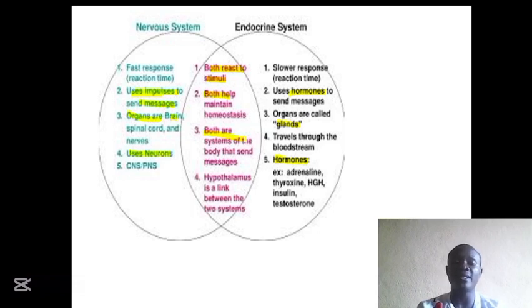The fourth one is that the hypothalamus serves as a link between the two systems. That means the hypothalamus is part of the nervous system and it is also part of the endocrine system. That's why we say it serves as a link between the nervous system and the endocrine system.